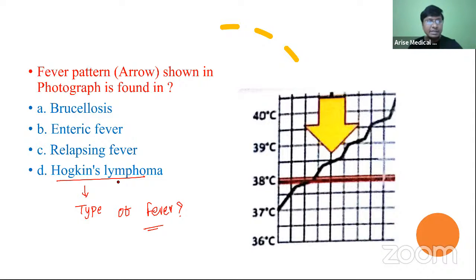There is a peculiar name, and that's an important multiple choice question as well.